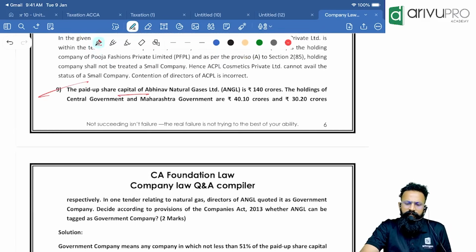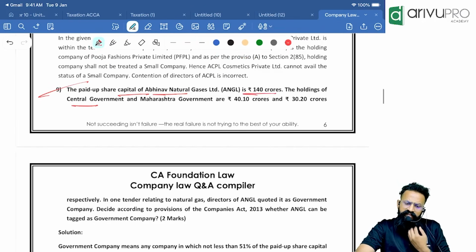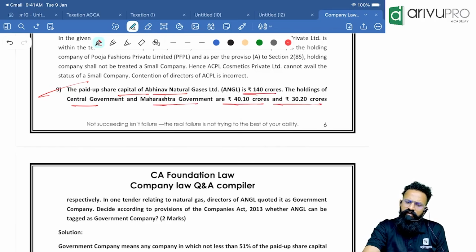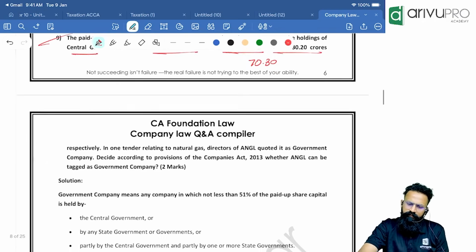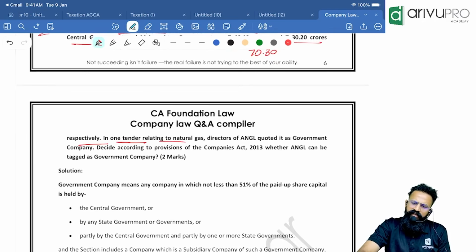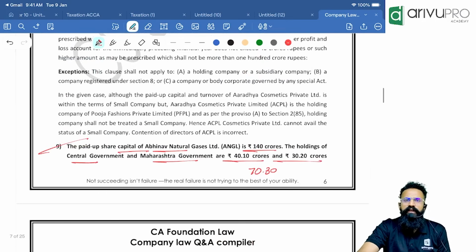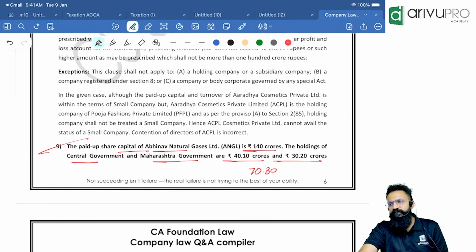The paid up share capital of Abhinav Natural Gases Limited is 140 crore. The holdings of the central government and Maharashtra government are 40.10 and 30.20. If you add, how much is it coming to? It is coming to 70.30. Respectively, in one tender relating to natural gas, the directors of ANGL quoted it as a government company. Decide according to the provisions of the Companies Act whether ANGL can be tagged as a government company. Remember, out of 100 students, 90 students will write this as a government company only. But in reality, is it a government company or not?